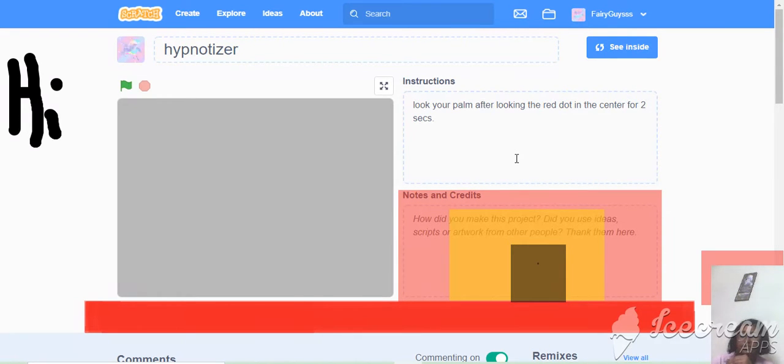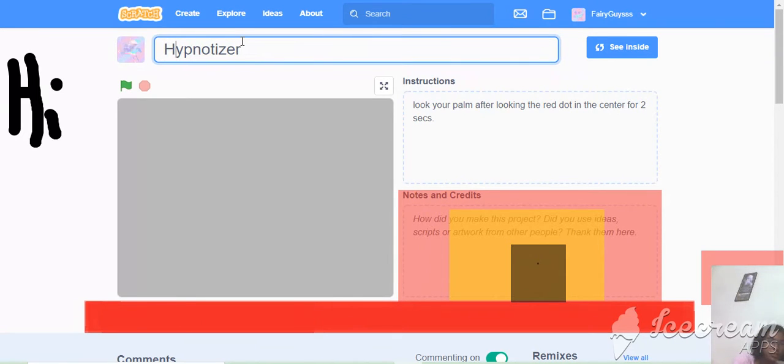Let's do it. So this is my actual instruction on how to do it. I didn't write anything because I had already made it, maybe I should write it down. So look at your palm after looking at the red dot in the center of the two sections. This is a hypnotizer.